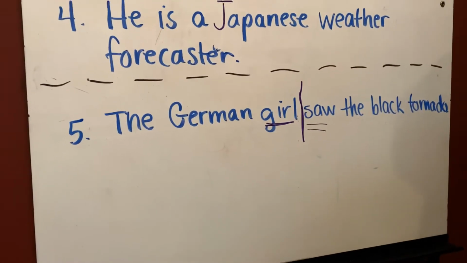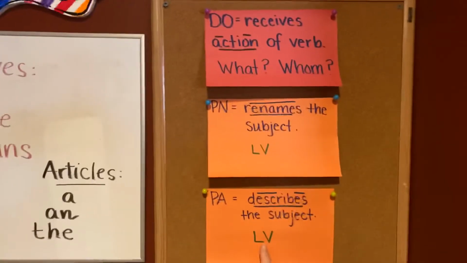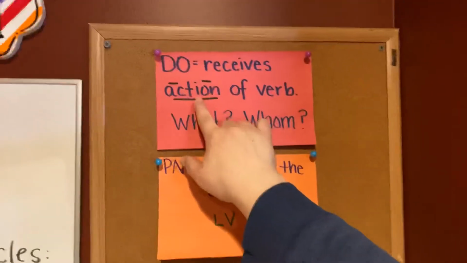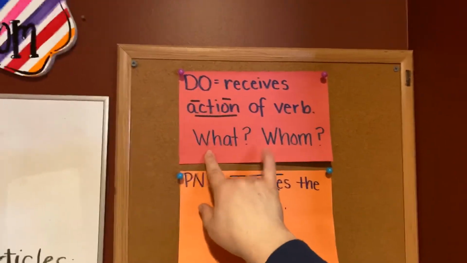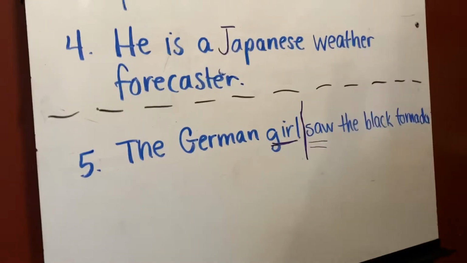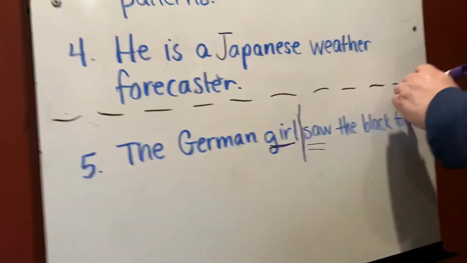So ask yourself now, by looking at the charts that you made, are we looking at a linking verb? Nope, this is not a linking verb. A DO receives the action of the verb and answers the questions what or whom. What did she see? She saw a tornado. So tornado becomes our DO.